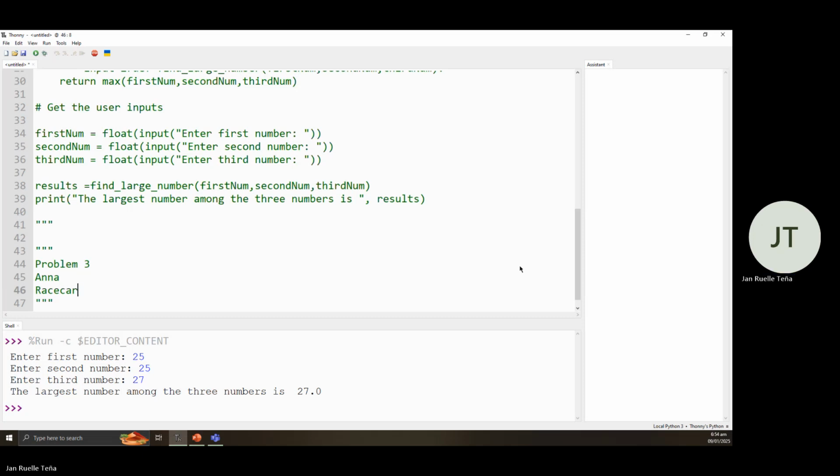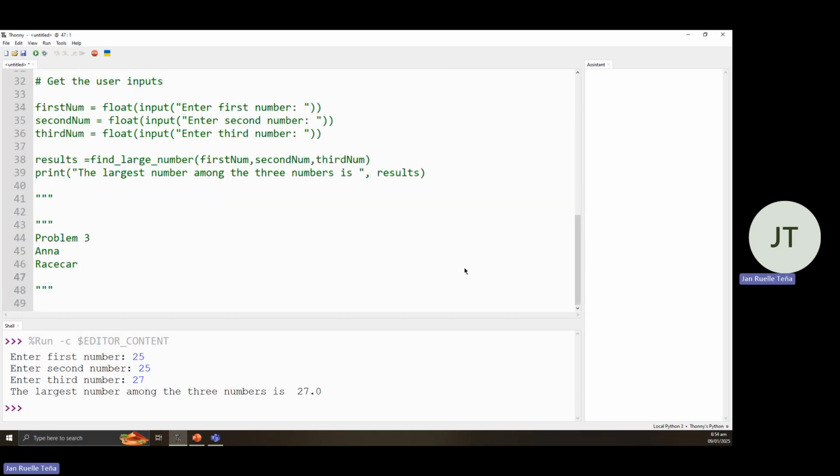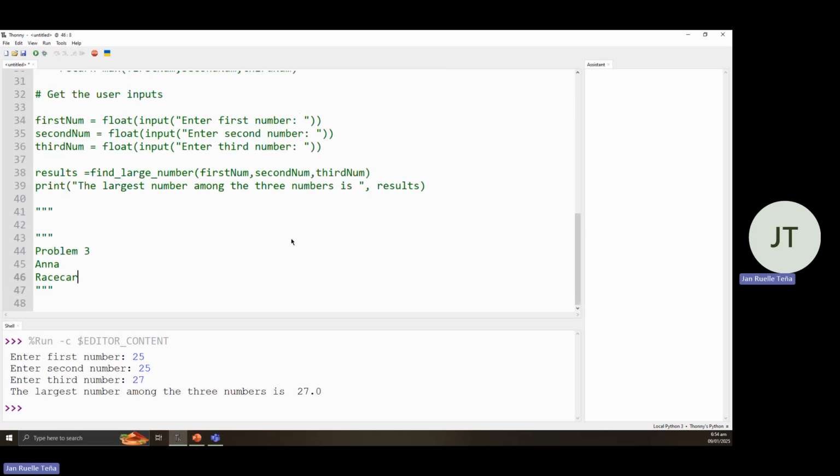Okay, let's try. So first, we need to define our function again. So is palindrome. From here, we're expecting to pass a word.